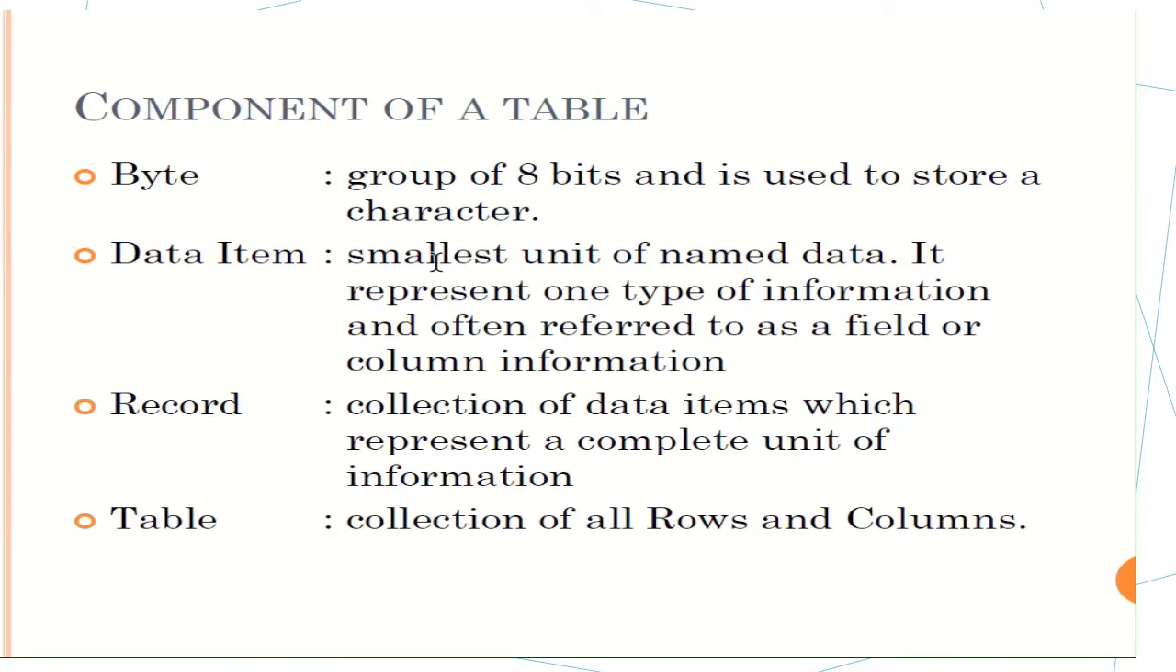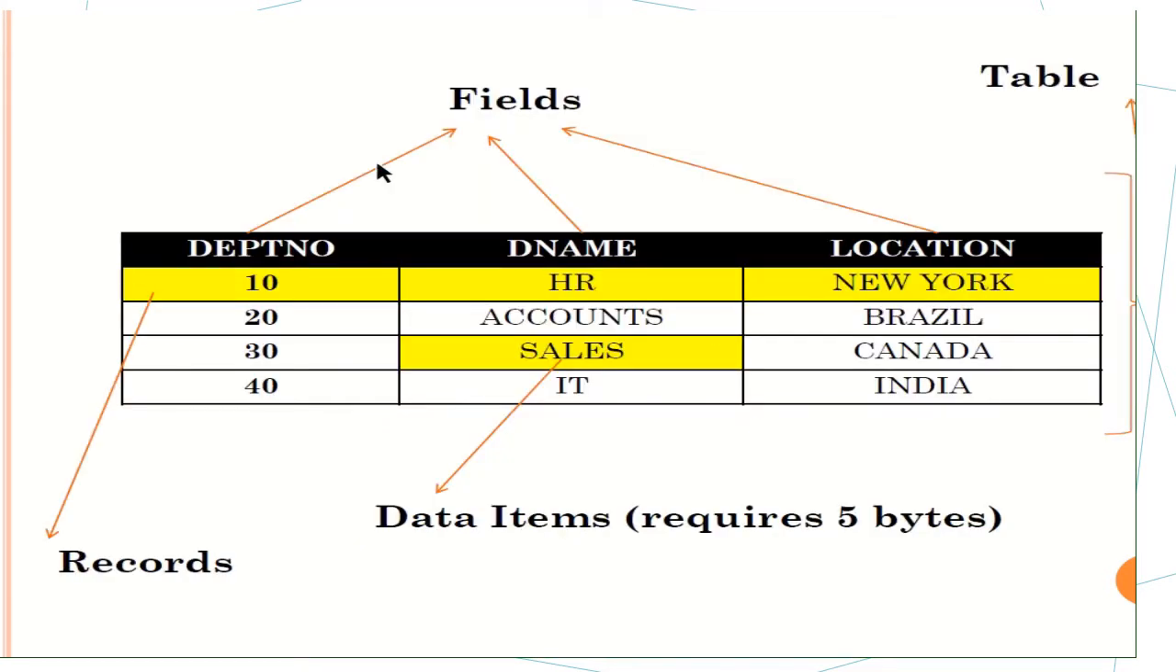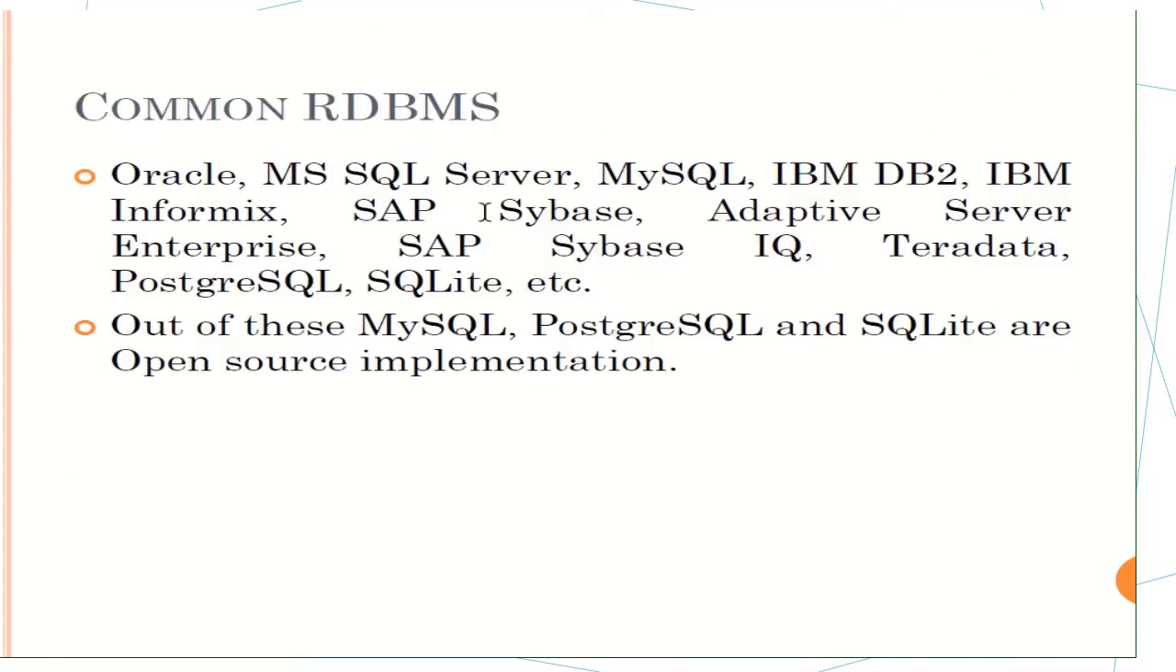First is byte. Byte is a group of 8 bits and is used to store a character. Data item, smallest unit of named data. It represents one type of information and is often referred to as a field or column information. Record, it is a collection of data items which represent a complete unit of information. Table is a collection of all rows and columns. Like see, these are fields. This one is a record. This single item is known as what? Data item, and a complete set of data is known as what? Table. Okay.